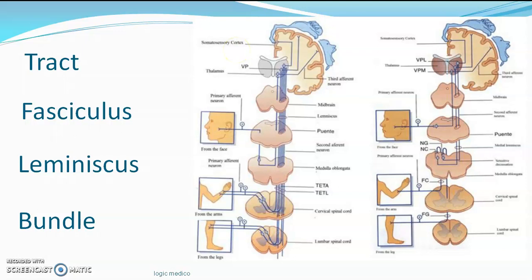So nuclei, in summary, are a collection of neuronal cell bodies deep within the CNS. Collections of neuronal cell bodies like this outside the CNS are called ganglia. There can be spinal ganglia if they are in spinal nerves. There can be cranial ganglia, sympathetic ganglia, parasympathetic ganglia. Then a bundle of myelinated axons outside the CNS carrying information from the receptors, that myelinated axon outside the CNS is called a nerve. The same bundle of myelinated axons within the CNS is called a tract, fasciculus, lemniscus, or bundle.